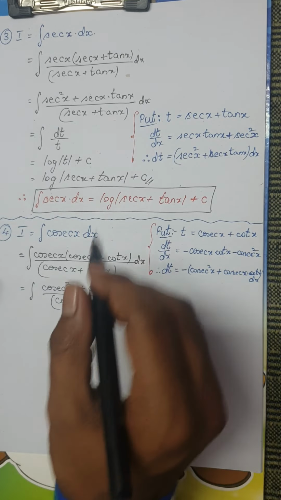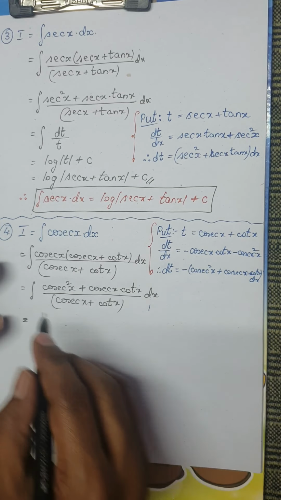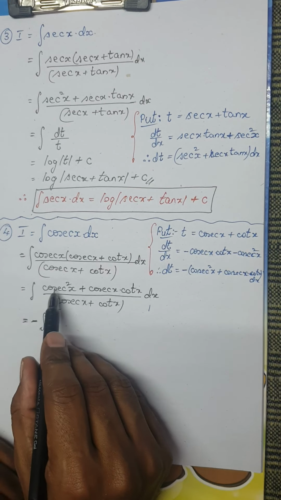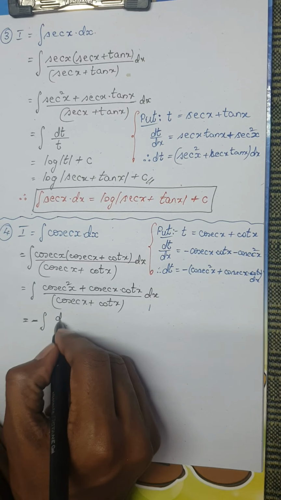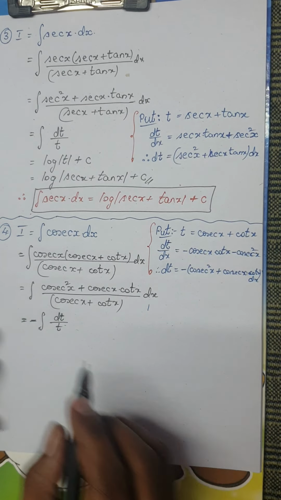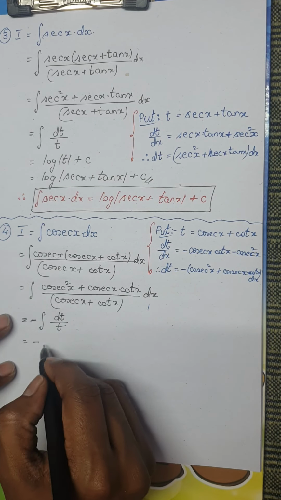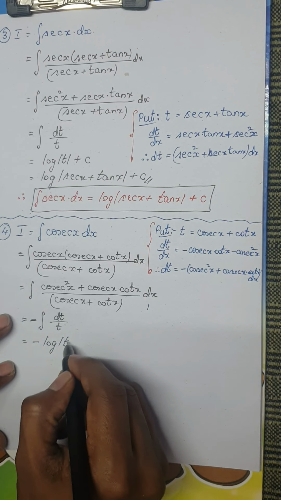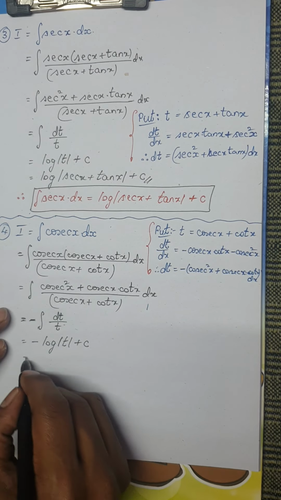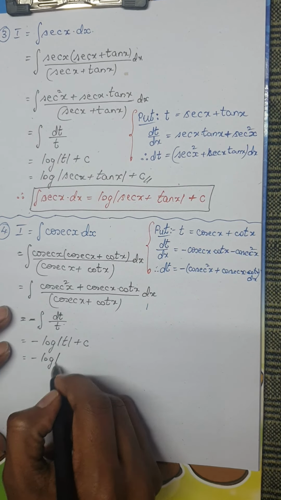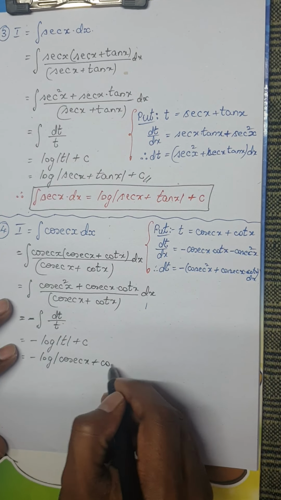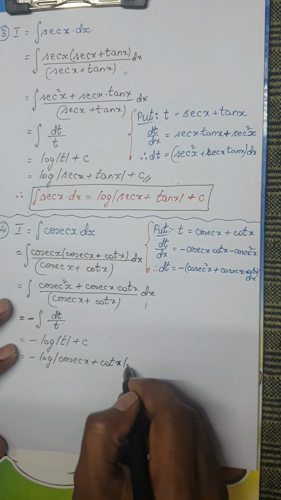The integral becomes, as in the previous case, minus dt. So let me put this minus outside. Integral of, okay, now the numerator would be completely dt divided by the denominator, which would be t. So this is nothing but minus integral of dt by t, which is log of mod t plus c, which is the constant of integration. So this is nothing but minus log of mod t, which means it is cosecant x plus cot x plus c.